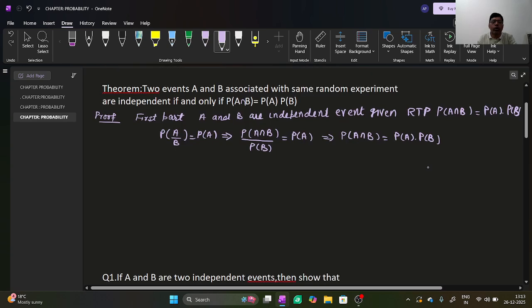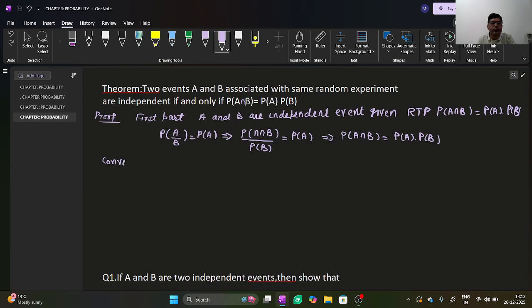Now, in the second part, means converse part, probability of A intersection B is equal to probability of A into probability of B, given. Required to prove A and B are independent events, means we want to prove probability of A by B is equal to probability of A.